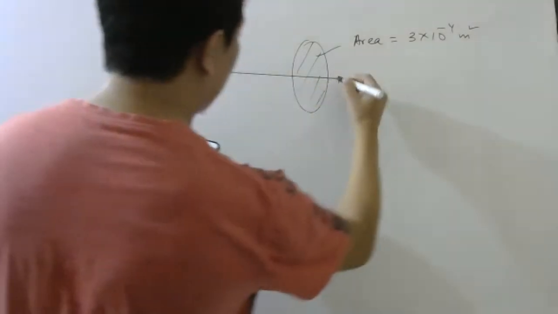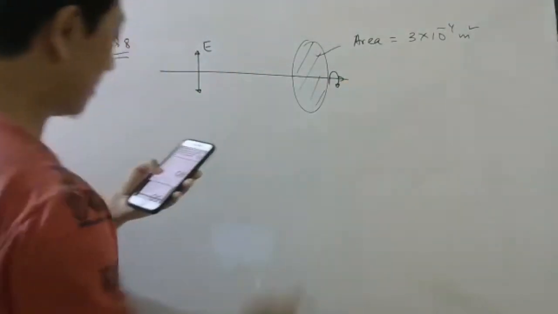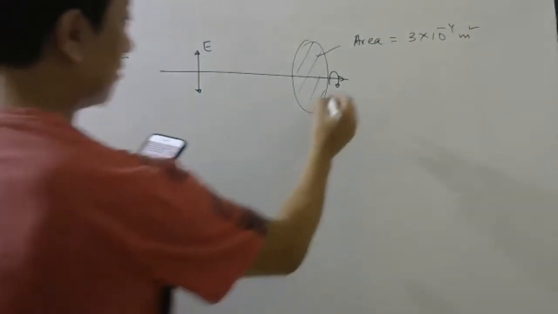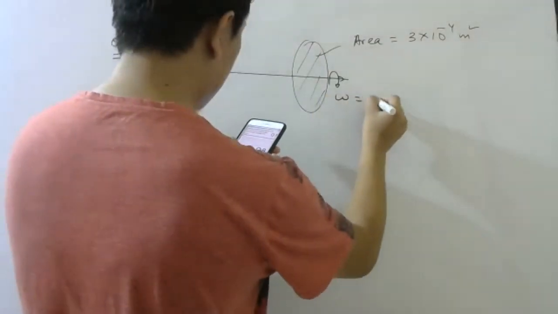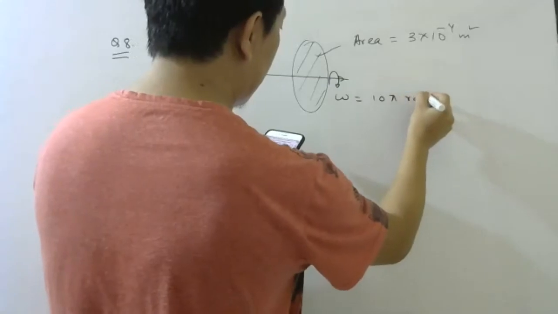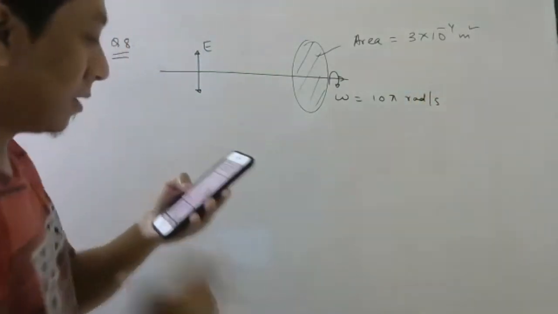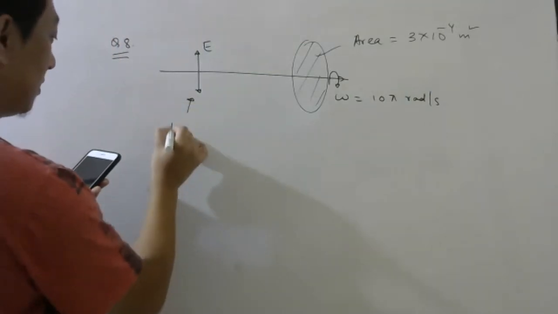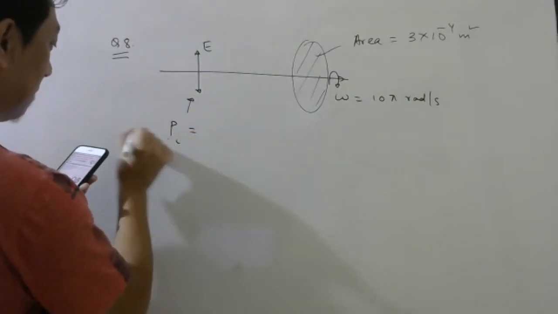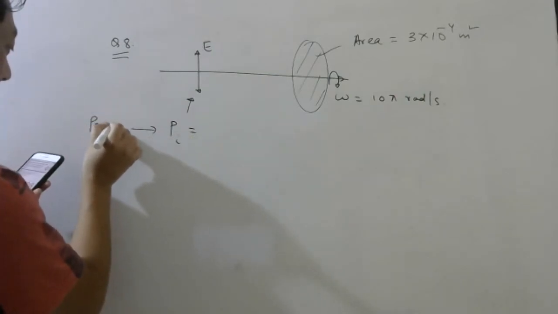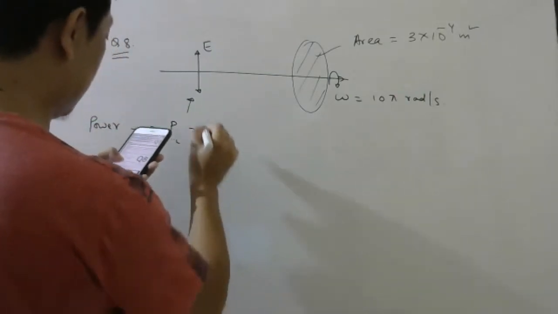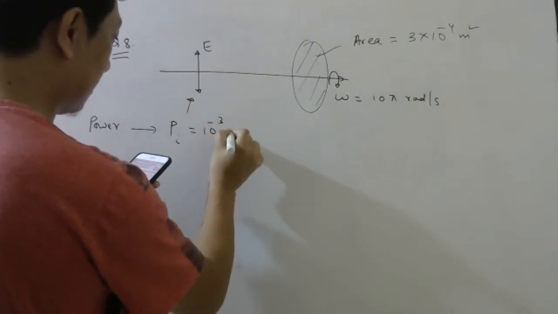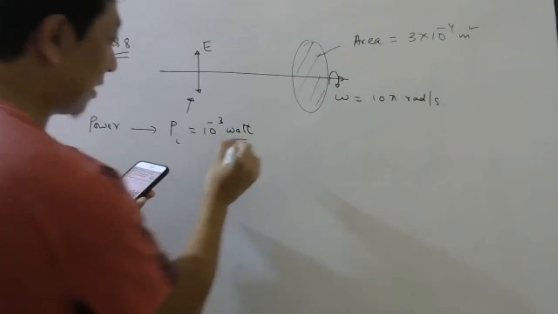This is the axis, it rotates like this, with angular velocity 10 pi radian per second. The power of the incident ray is 10 power minus 3 watt.